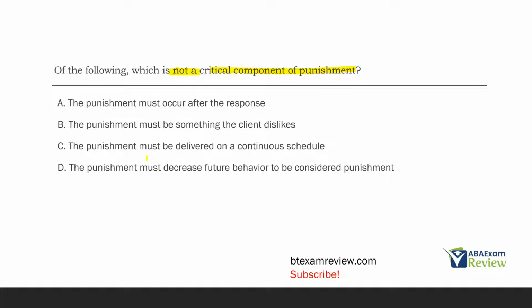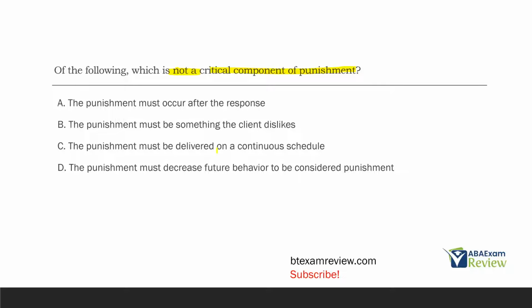Let's keep going. C, the punishment must be delivered on a continuous schedule. Yes, anytime punishment is necessary, it must be delivered. It's on an FR1 schedule. And then D, the punishment must decrease future behavior to be considered punishment. Absolutely. That's the definition, more or less. Punishment decreases future behavior. If it doesn't decrease future behavior, it's just not considered punishment.